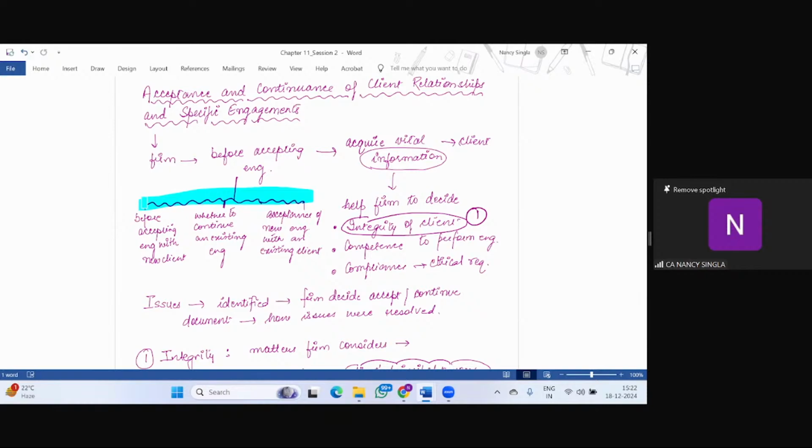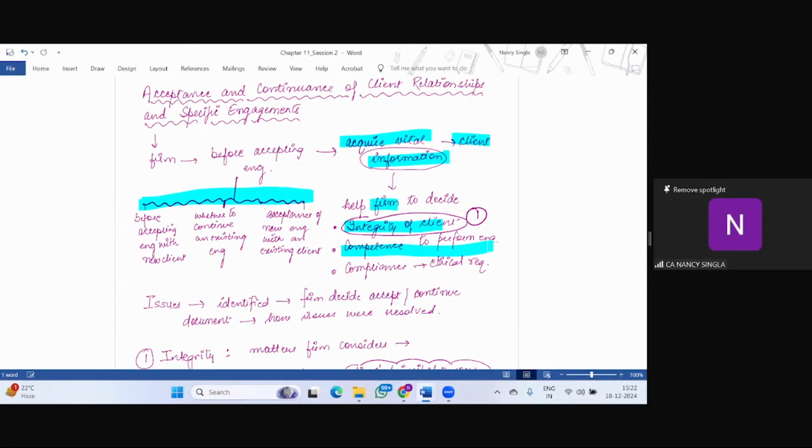Before considering all these things, the firm should require what? Vital information with respect to the client, be it a new client or an existing client. Why? Because it will help the firm to decide the integrity of the client, whether they should accept or continue the work of this particular client, the integrity of the client, right?